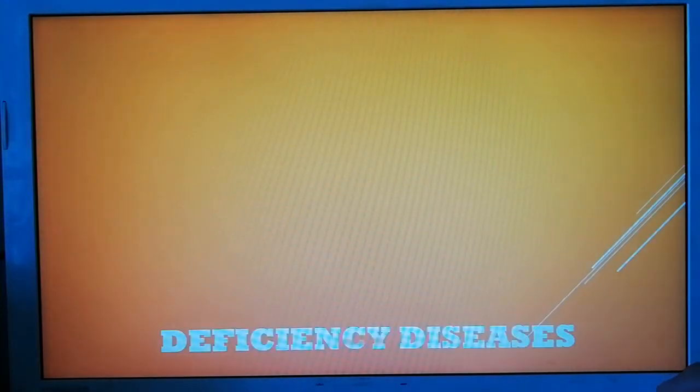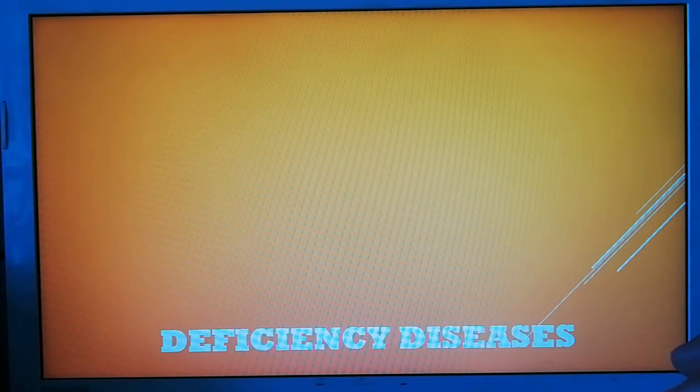Today, let us learn about deficiency diseases. Now these deficiency diseases are a type of non-communicable diseases, which we have already learned, right? Non-communicable diseases are those which are not passed on or transmitted from one person to another. Like there can be heart diseases, or diabetes, then rickets. All these are not transmitted from one person to another.